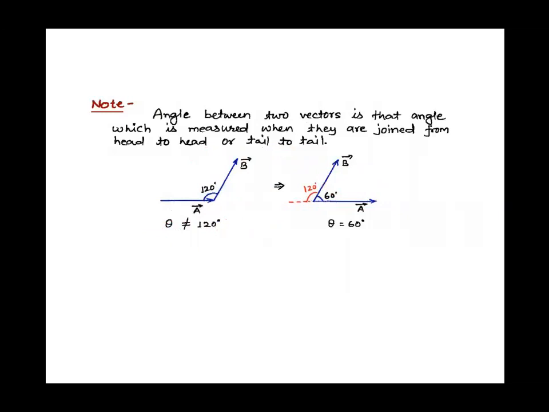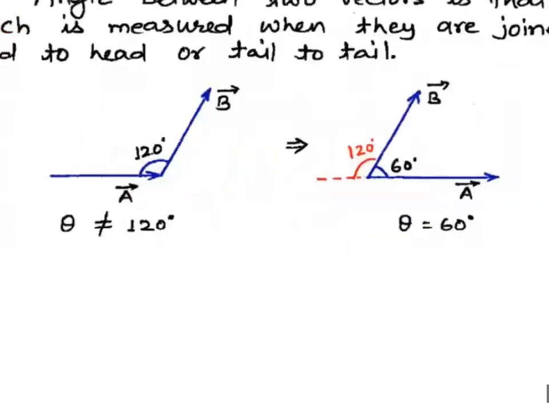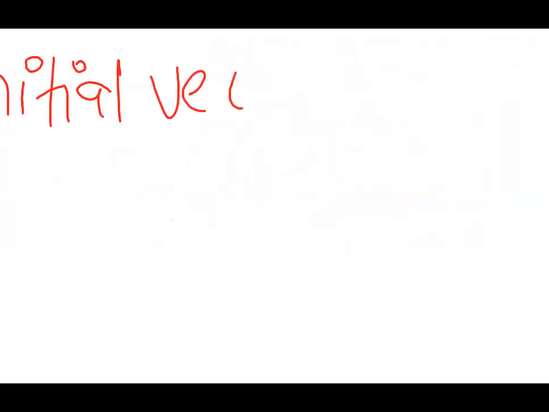In this PPT, I need to include two more vectors. First is co-initial vectors.